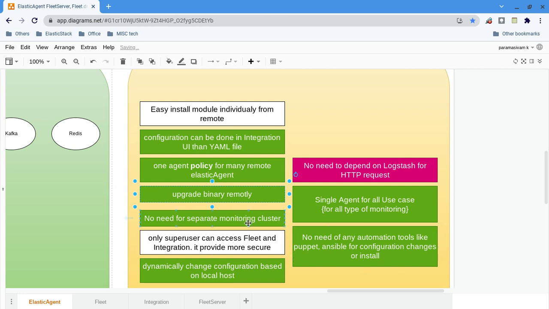Then one more thing. To run the Elastic Agent, you must be the root user as of now.